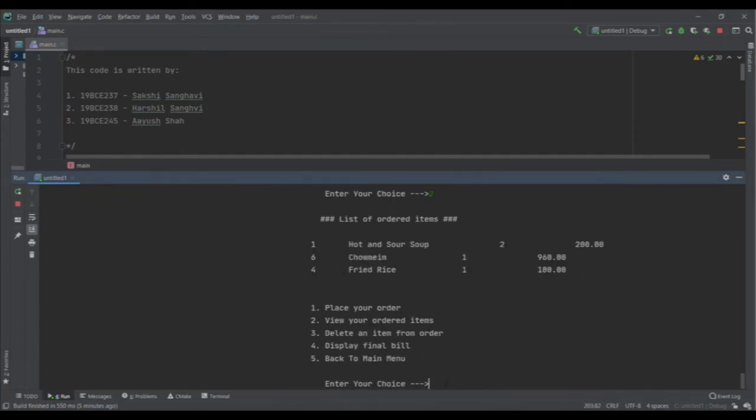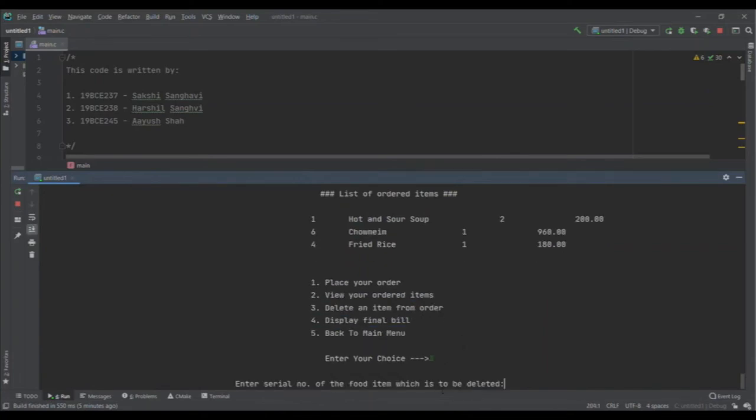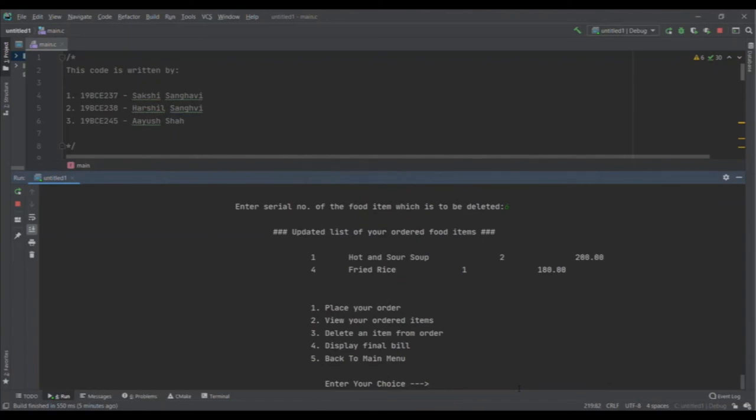Now I want to, for example, delete one item from my ordered items. For example, here I want to delete chow mein. So I will select this option of number 3. Now I will enter the serial number of the chow mein, which is 6 here, and it is successfully deleted, as you can see, and the list is successfully updated.